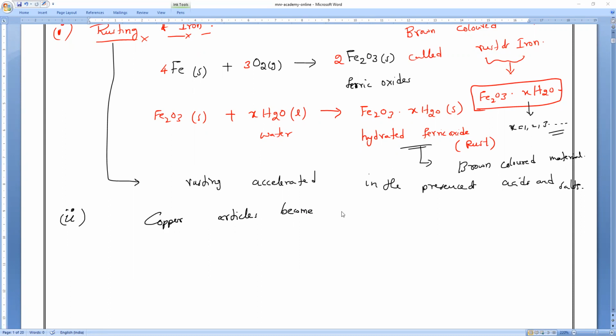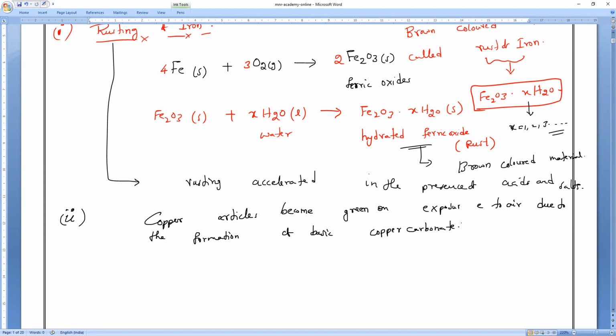So copper articles become green on exposure to air, due to the formation of something. Anybody can tell me the name? Chapter 1 also you studied. Due to the formation of basic copper carbonate. Am I right or wrong? All of you, please respond.